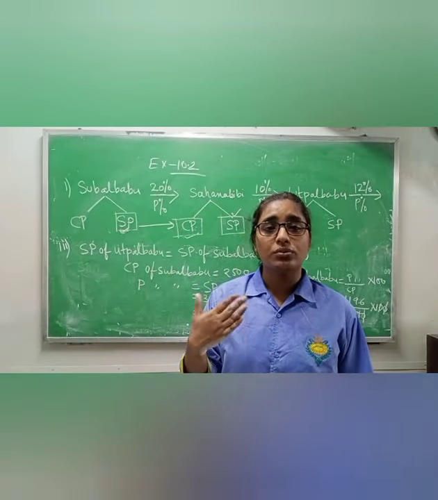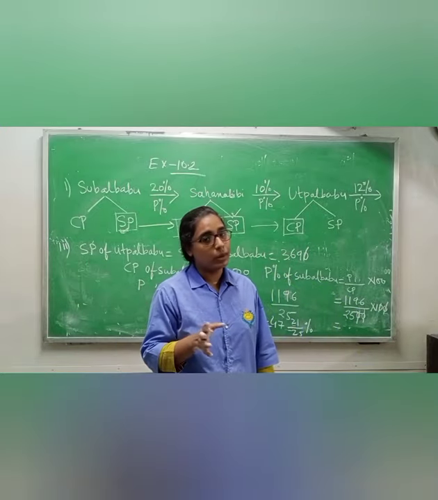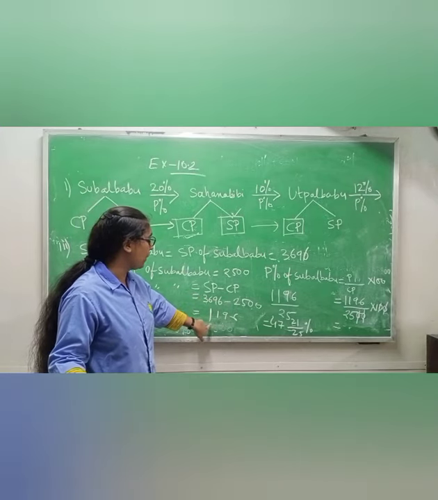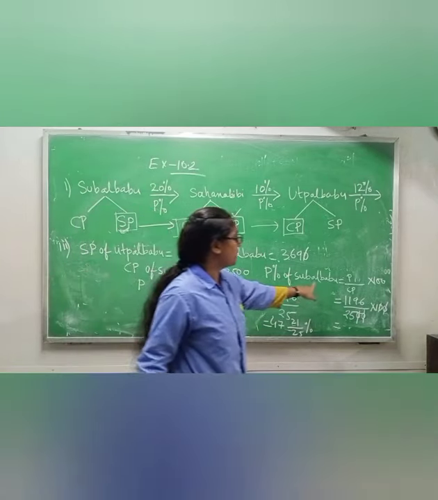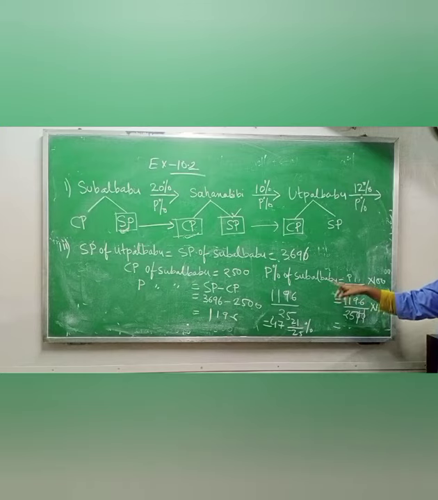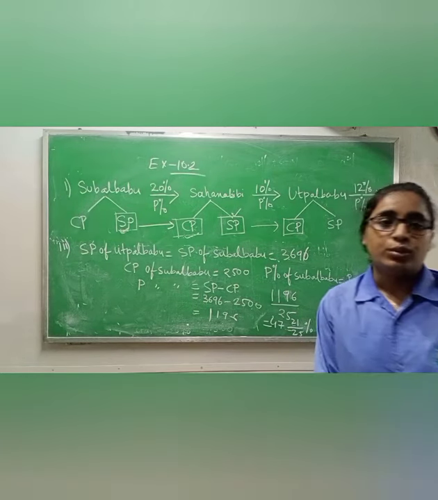We got the profit using SP minus CP, which is 1,196. The profit percentage of Subal Babu is profit by CP into 100. You will cancel 0, 0, and get 1,196 divided by 25. When you divide, you will get 47 21 by 25%. Okay, complete it.